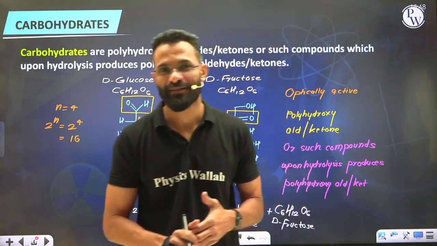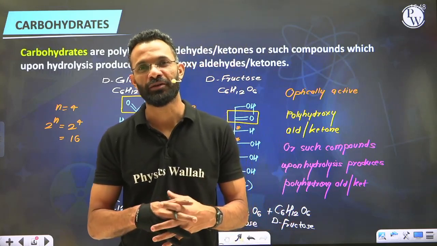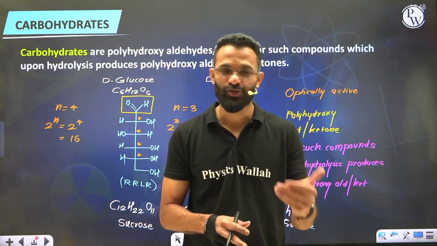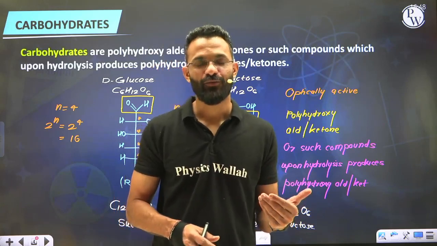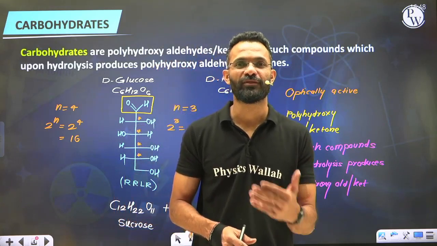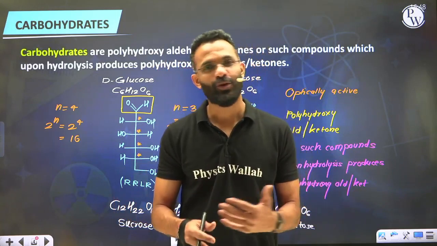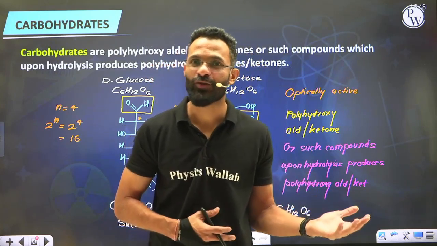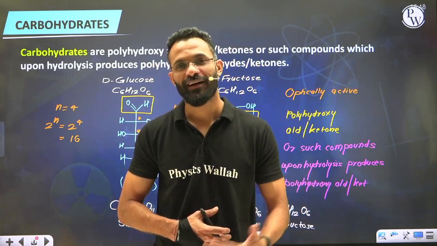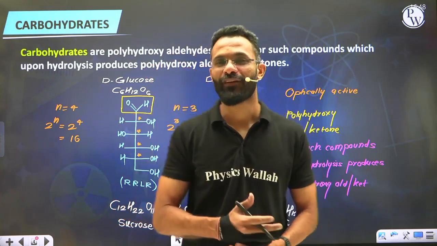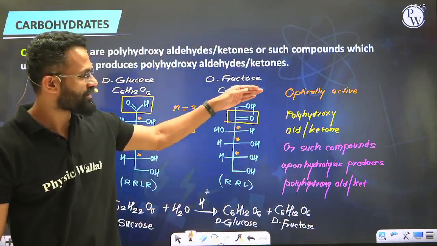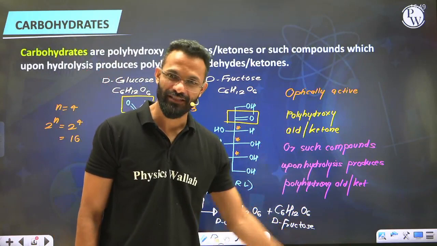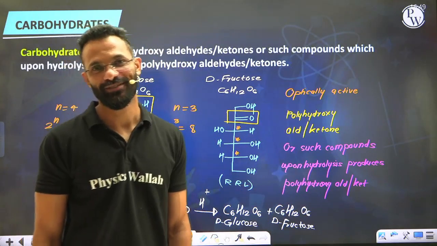We saw the old concept, or the earlier concept. According to it, carbohydrates are complex organic molecules containing carbon, hydrogen, and oxygen, in the form of hydrates of carbon, which means they can be written as CxH2O. But not all carbohydrates exist in the hydrates of carbon form, and there are many non-carbohydrates which can be put in that form. So we learned the modern way of defining carbohydrates: optically active polyhydroxyaldehydes or ketones, or such compounds which upon hydrolysis produce polyhydroxyaldehydes or ketones.